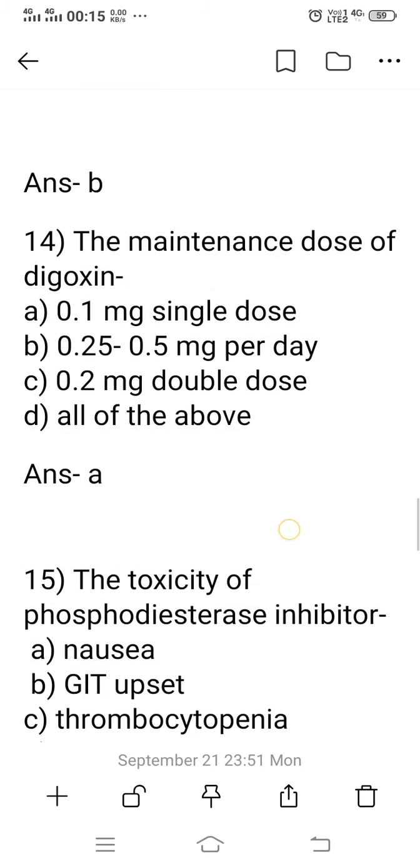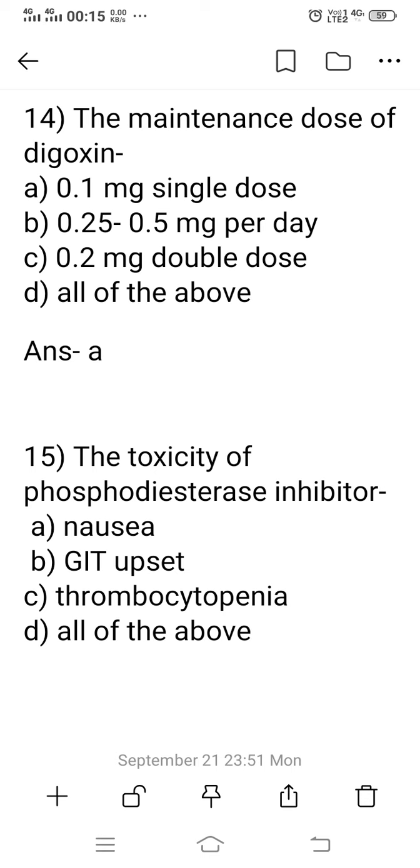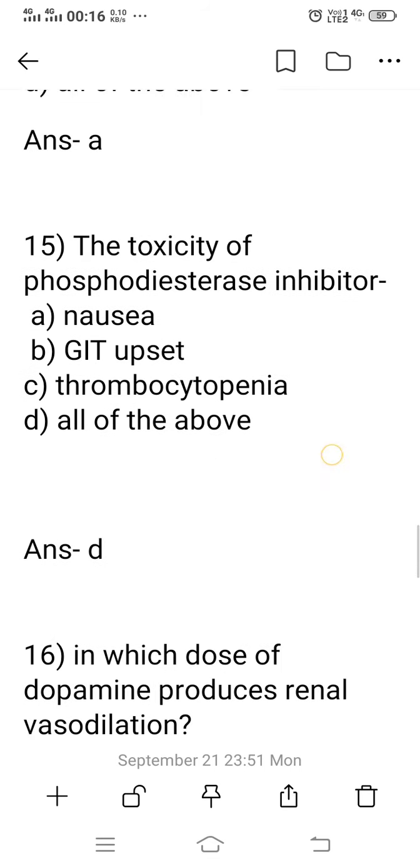Question number 14, the maintenance dose of the digoxin. Generally there are two types of digoxin dose: number one is digitalizing dose, number two is maintenance dose. Option A, 0.1 milligram single dose. Option B, 0.25 to 0.5 milligram per day single dose. Option C, 0.2 milligram double dose. Option D, all of the above. The right answer is 0.1 milligram single dose, the maintenance dose of the digoxin used in a heart failure patient.